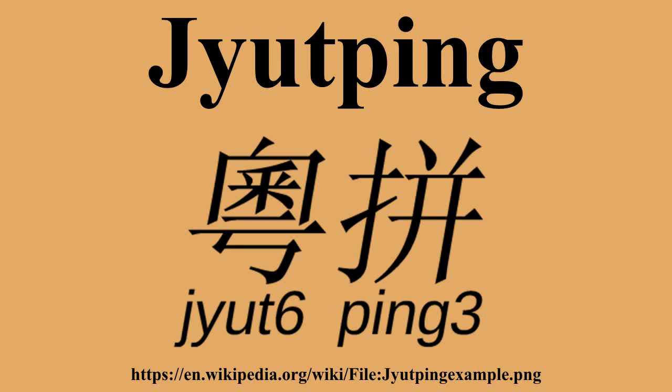Jyutping is a romanization system for Cantonese developed by the Linguistic Society of Hong Kong, an academic group. In 1993, its formal name is the Linguistic Society of Hong Kong Cantonese Romanization Scheme. The LSHK promotes the use of this romanization system. The name Jyutping is a contraction consisting of the first Chinese characters of the terms JYUT6, JYU5, and PING3, JAM1.